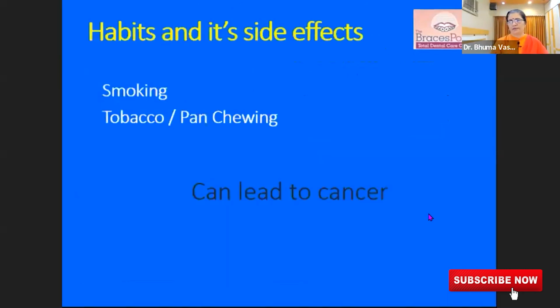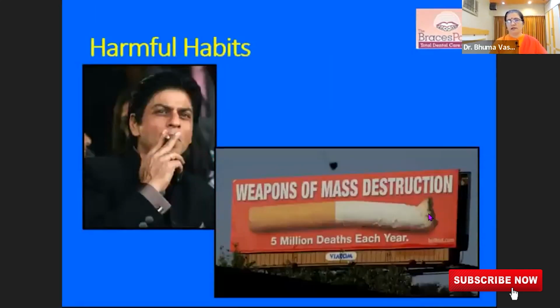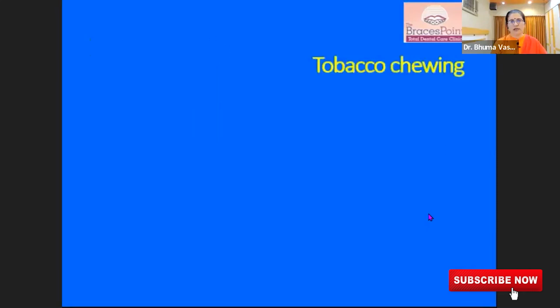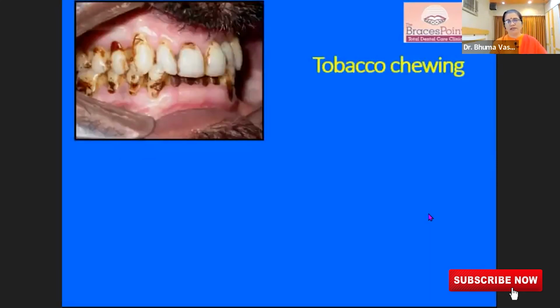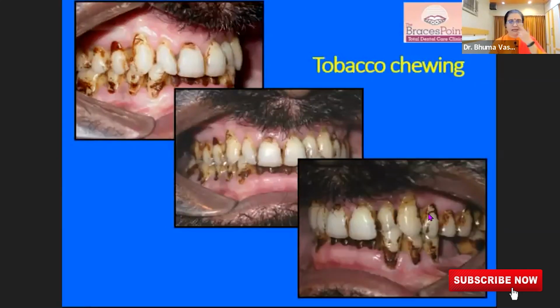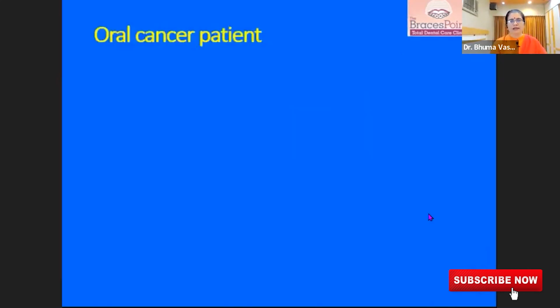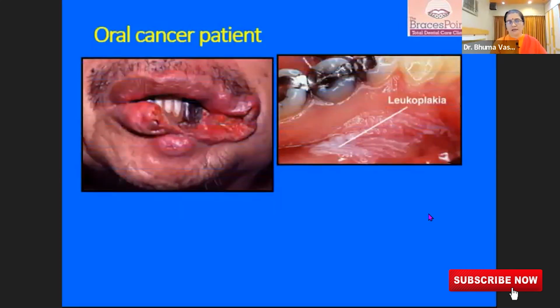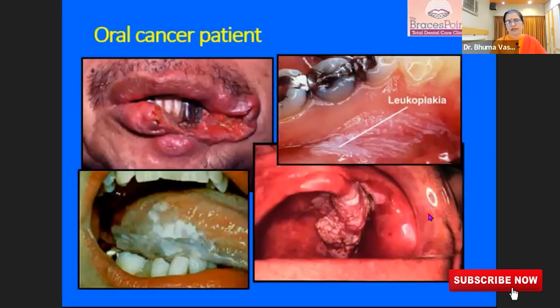Habits like smoking, tobacco, and pan chewing can lead to cancer. These are weapons of mass destruction. They can cause cancer of any form, oral cancer, lung cancer, etc. Oral manifestations would be brown stains and completely dirty teeth, and the patients can lose the elasticity of the muscles. They will have white lesions, they will have submucous fibrosis, the inability to open the mouth, all that can happen. And when these patients develop cancer, there is disfiguring. Severe suffering happens to these patients, and we have to educate them.